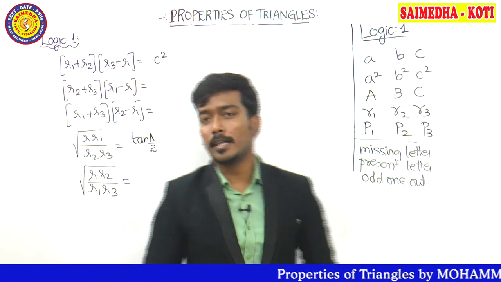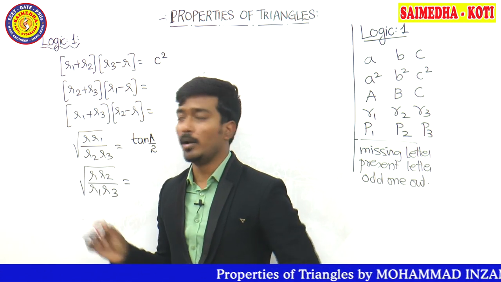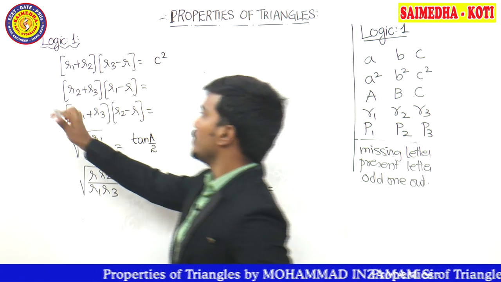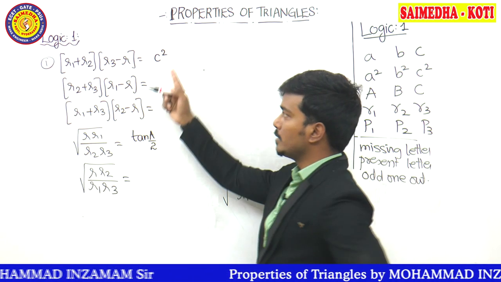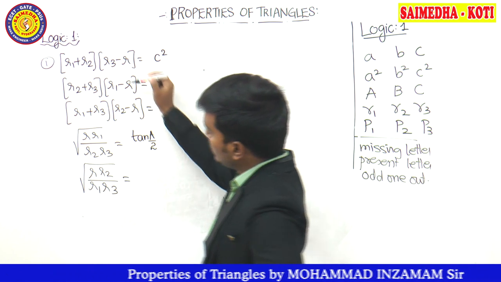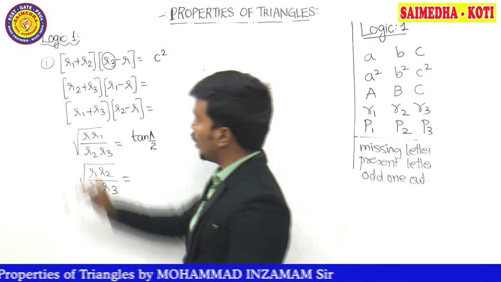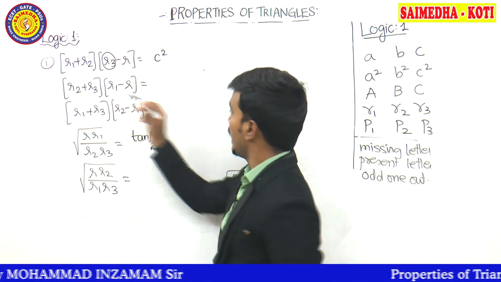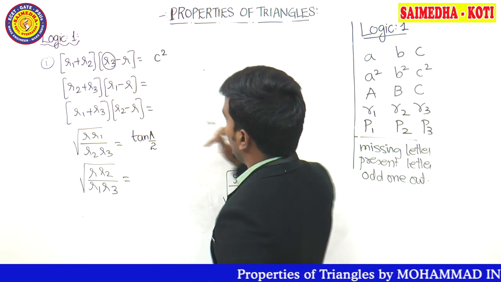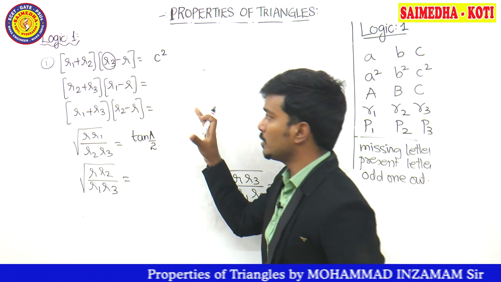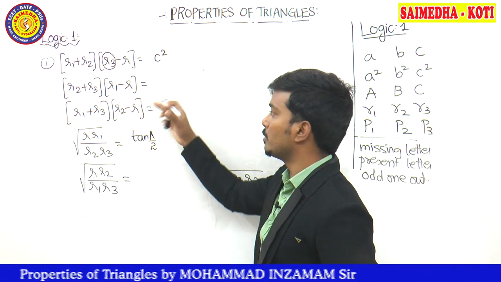Now let's try and understand some more formulas over a similar concept, guys. Just now we solved R1 plus R2 into R3 minus R. The answer was C square. And what was the odd one out? R3 was the odd one out term, that is the third group, and the answer was C square based on the options. So there are no options now; directly let's try and remember it, similar to the formulas.